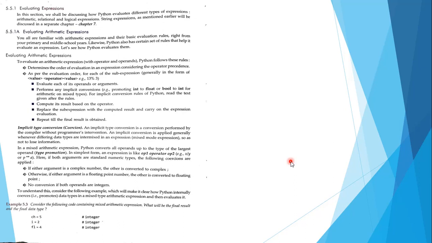It will get clearer in this example. Consider the following code containing a mixed arithmetic expression. What will be the final result and the final data type? Here ch equals 5 is given. This ch is the variable having the value 5, and 5 is a number, so basically ch is an integer. i equals 2, again an integer. fl equals 4, again an integer.